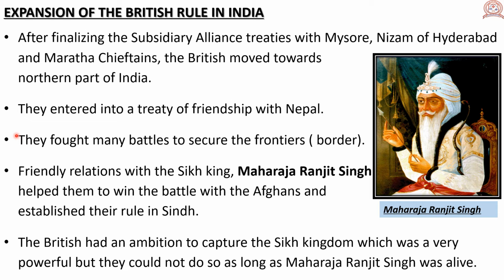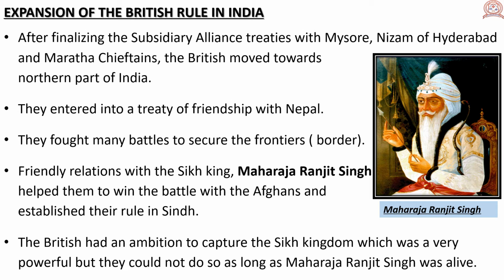They fought many battles to secure the frontiers, that is, the border. Friendly relations with the Sikh king Maharaja Ranjit Singh helped them to win the battle with the Afghans and establish their rule in Sindh.